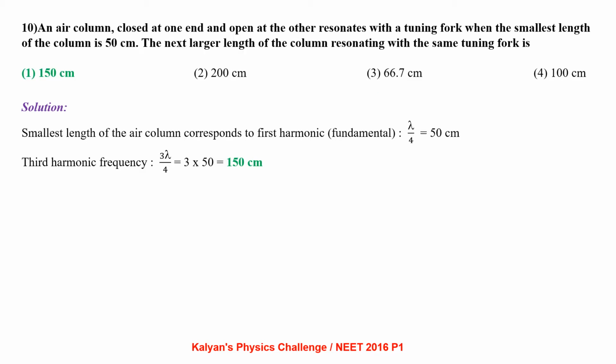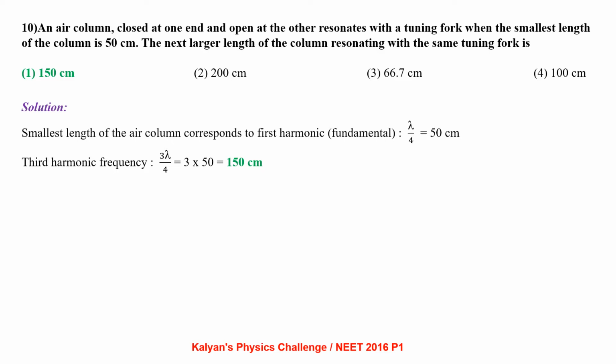An air column closed at one end and open at the other resonates with a tuning fork when the smallest length of the column is 50 cm. The next larger length of the column resonating with the same tuning fork is? The smallest length of the air column corresponds to the first harmonic or fundamental frequency of vibration, which is given by λ/4. So λ/4 = 50 cm, from which we get λ = 200 cm.